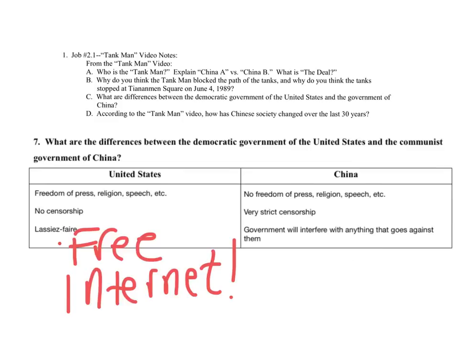as opposed to the China side. Lots of limits, very strict censorship, government interferes, use of military against their own people to break up protests. All those types of things are our main differences. In addition, go back and review your notes on why you feel Tankman blocked the path, and think about how Chinese society has changed over the last 30 years. There's a lot of changes. We'll review all that next.